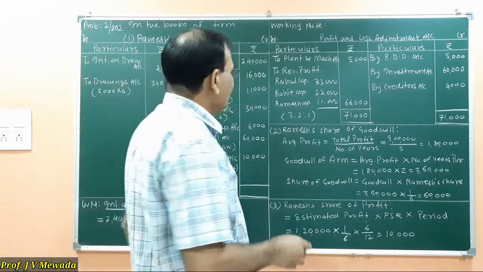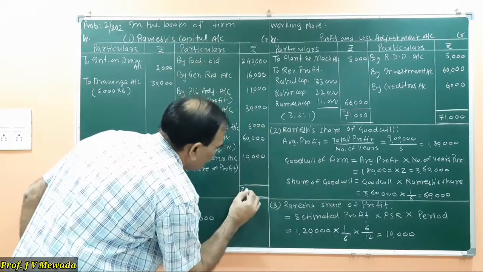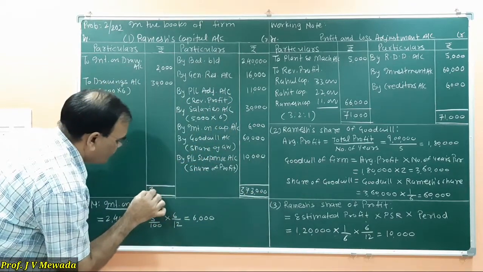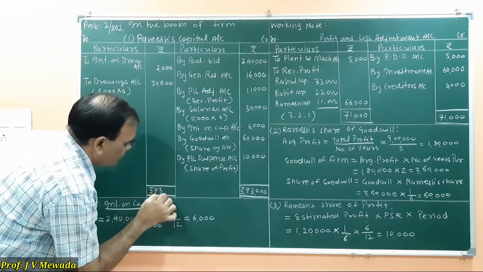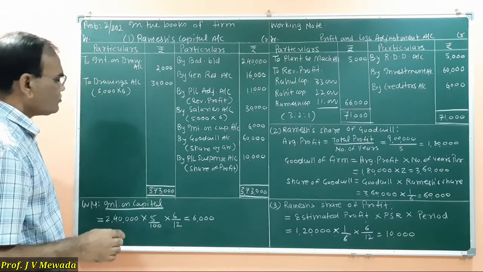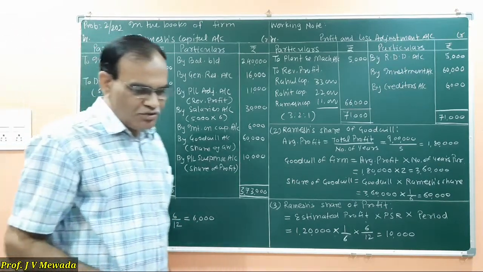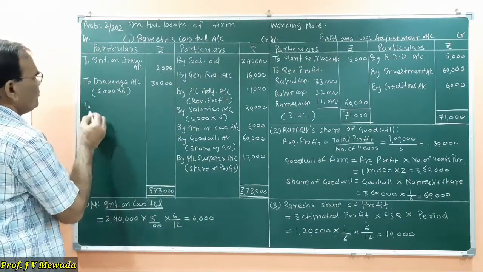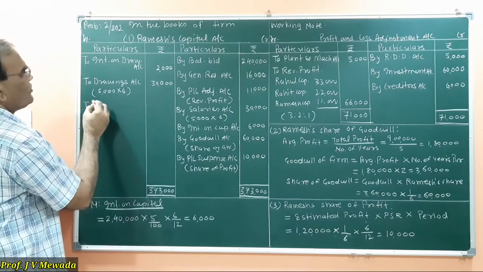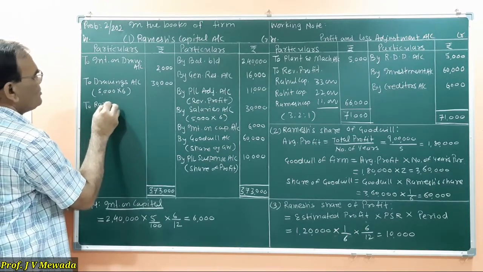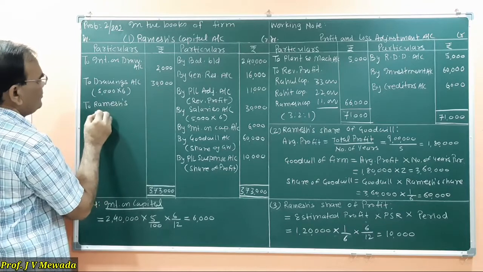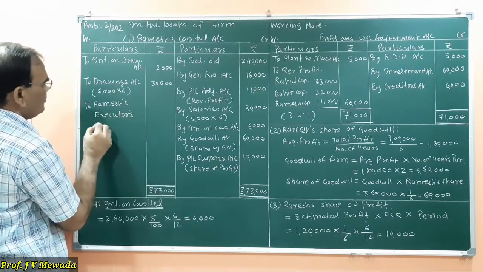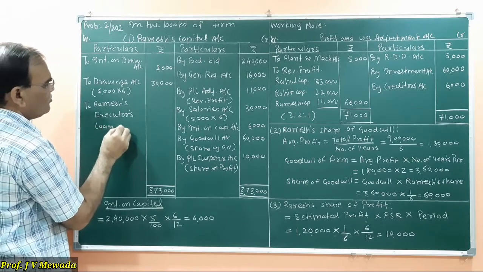If you see, the total is 3,73,000, minus 32,000. So to Ramesh executor's loan account.